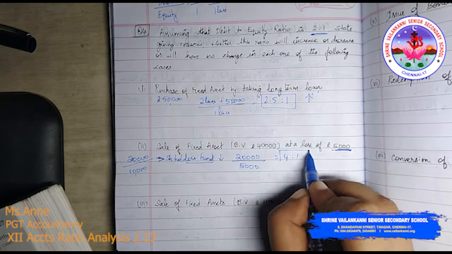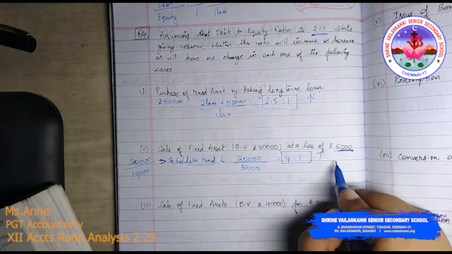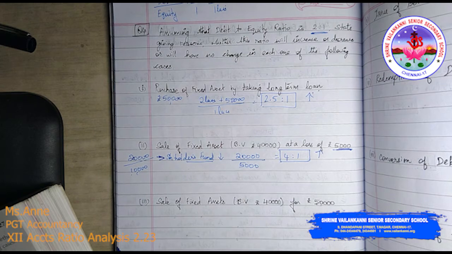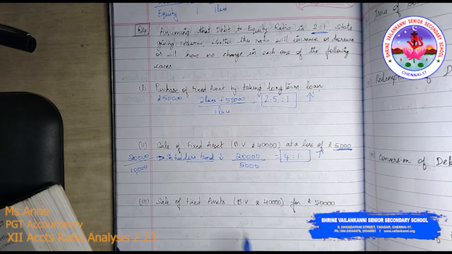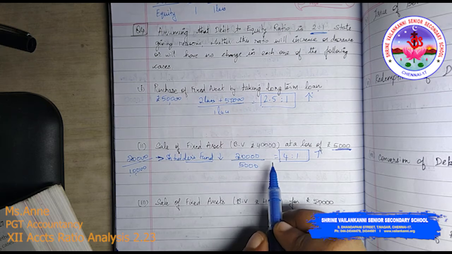Now 4 is to 1 has increased a lot. So obviously you need to take this into account. The total shareholders fund is decreased by the amount of loss, but total long term debts remain unchanged. Therefore debt to equity ratio will increase.